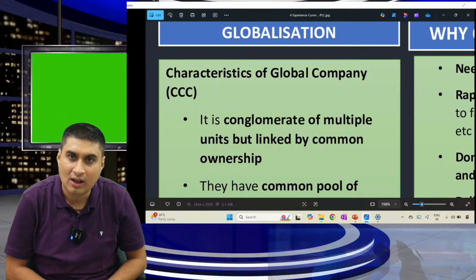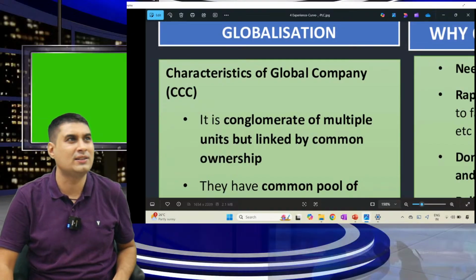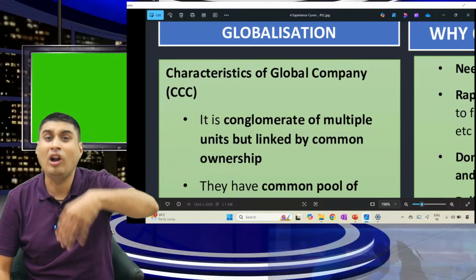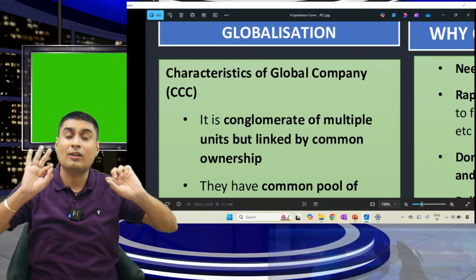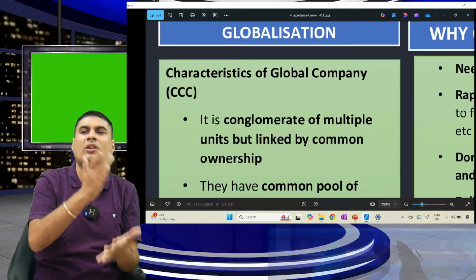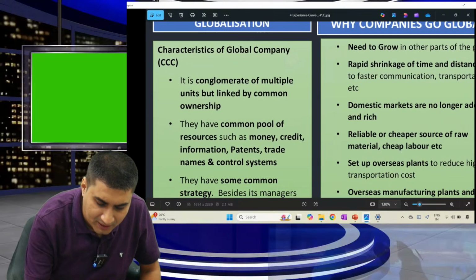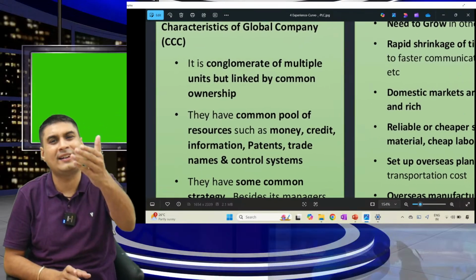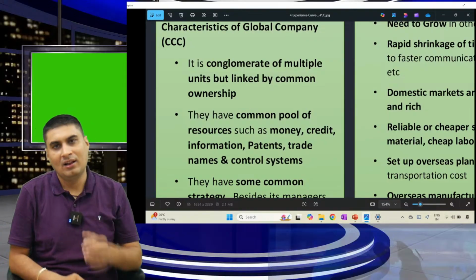That is globalization. The first question which can come here: all four questions have come till now. From your exam, only MCQs were there till now. Number one, what is a global company? Any global company you can take, like Apple, Tesla, Microsoft. Let's take Apple.